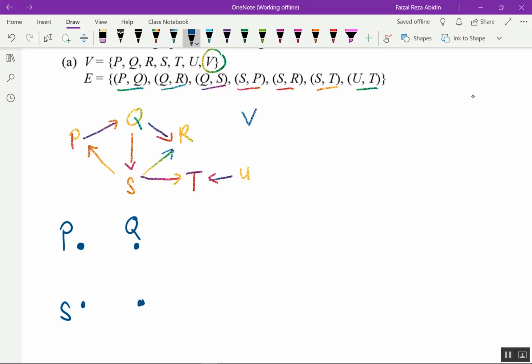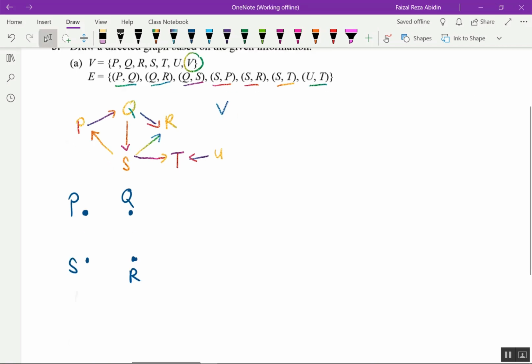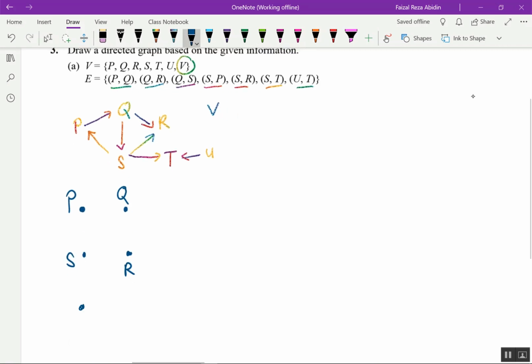Okay, never mind, this is my R, and S is connected to T, right? S connected to T, so I put here T and U, because U with T, and V also over here. So P, Q, R, S, T, U, V. Now I want to draw the edges.